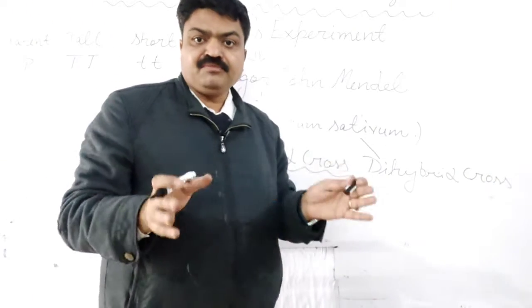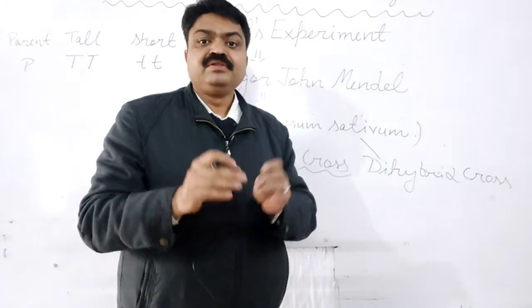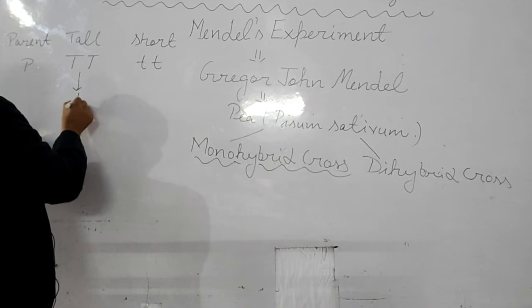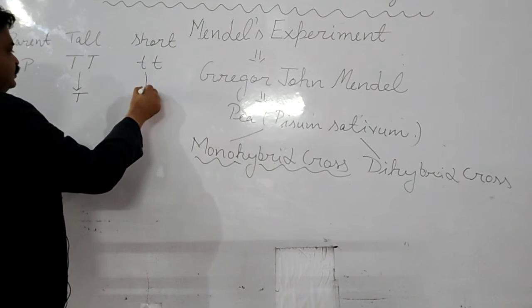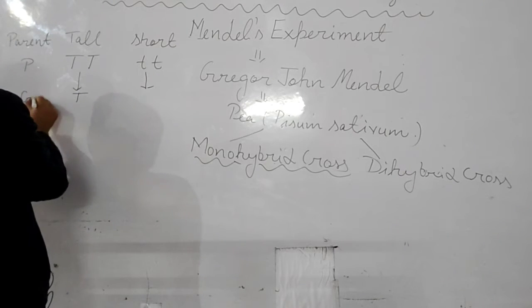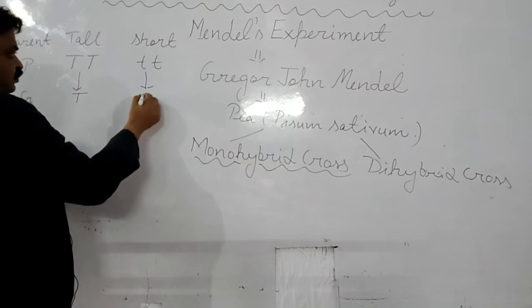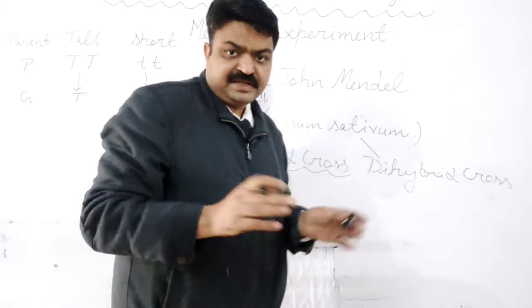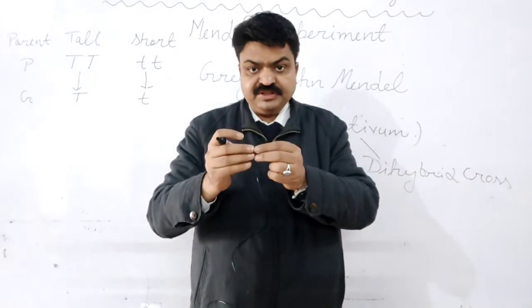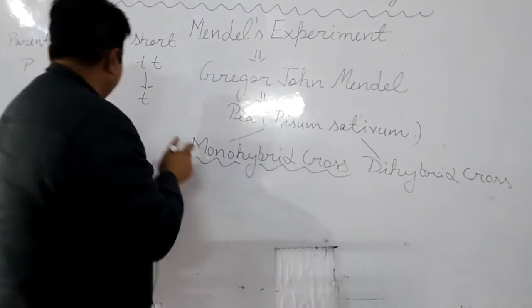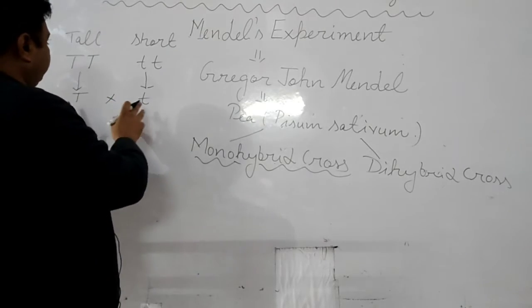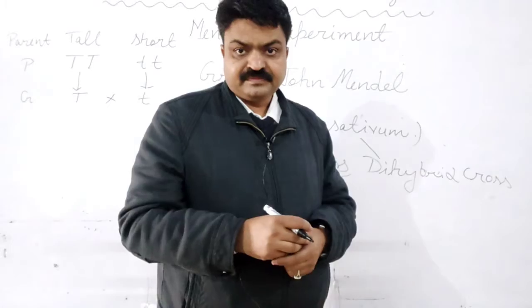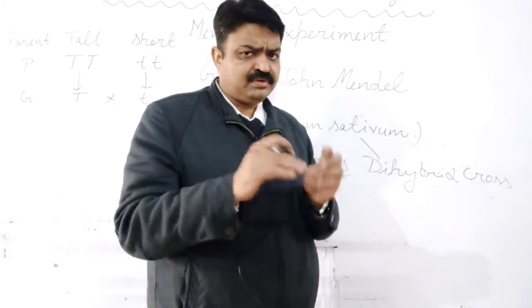At the time of gamete formation, students, they form gametes. This tall plant forms capital T gametes, and this short plant produces small t gametes. When these gametes are introduced to each other, meaning when they intercross, what did Mendel get?